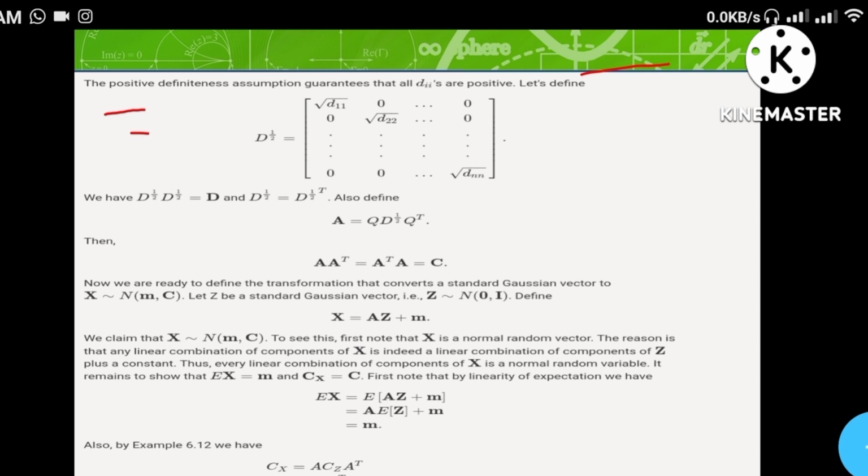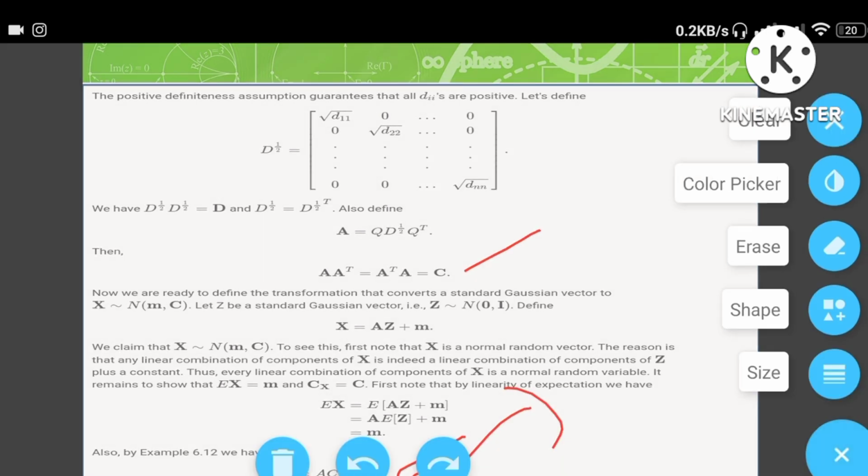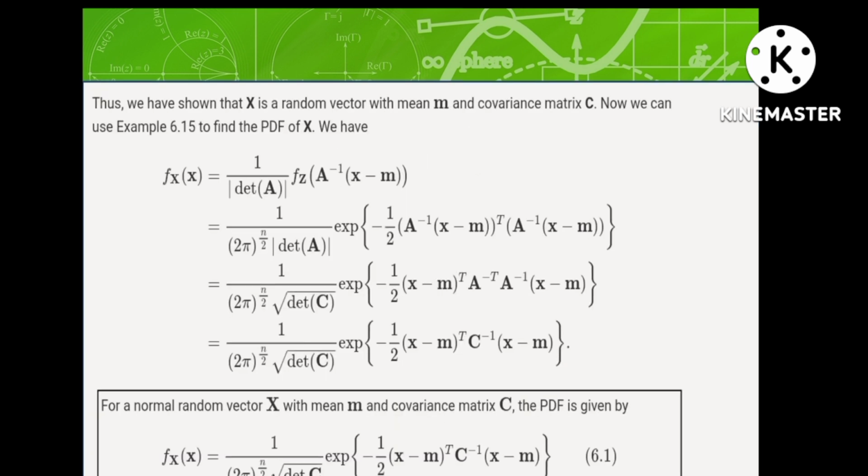Let's define the root of D, so that every diagonal element of D is replaced by its square root. Then we have (√D)² = D. Finally we get the equation A A^T = A^T A = C. Now we are ready to define the transformation that converts Z into X. Here you can see A A^T = C. Now we can conclude that C_X = A C_Z A^T, and finally A = A^T since C_Z = I. Thus we have shown that X is a random vector with mean m and covariance C.